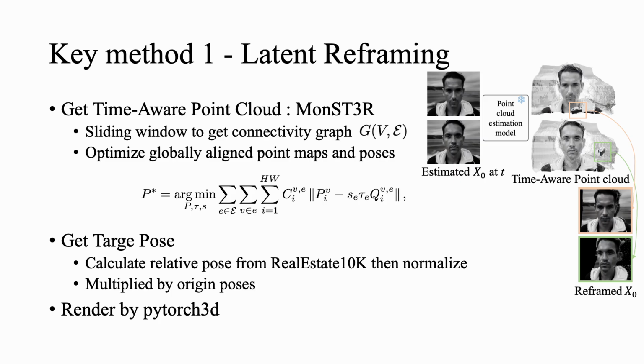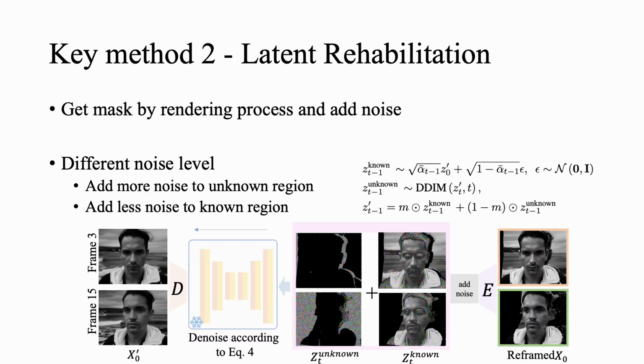We use MonST3R to extract the time-aware point cloud. It produces globally aligned point maps and per-frame camera poses. We then compute the target pose from the estimated poses, normalize them, and render using PyTorch3D. As you can see from this figure, we add stronger noise to the unknown regions and weaker noise to the known ones. This allows the known content to guide the missing part during denoising, so the model can naturally fill in these blank areas and generate smooth, complete videos.